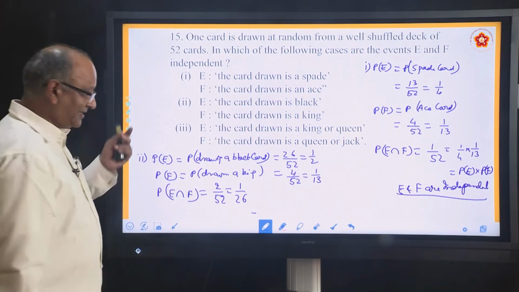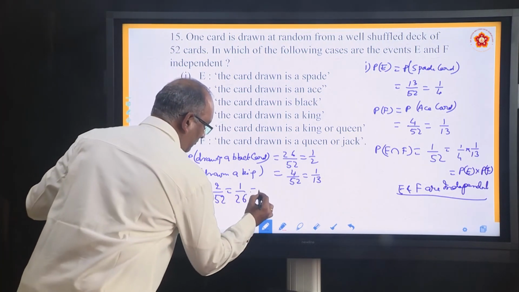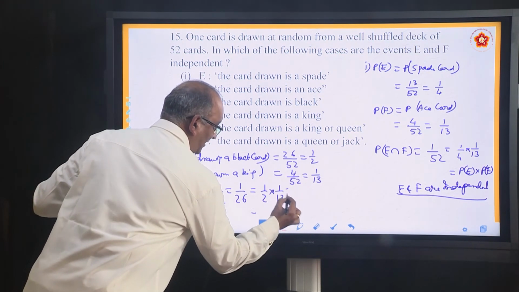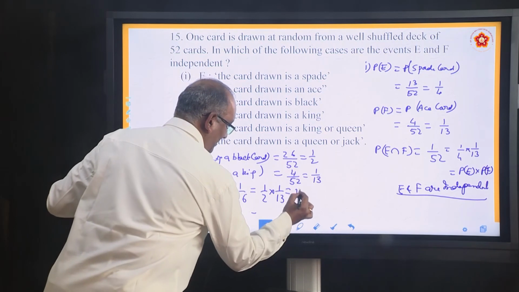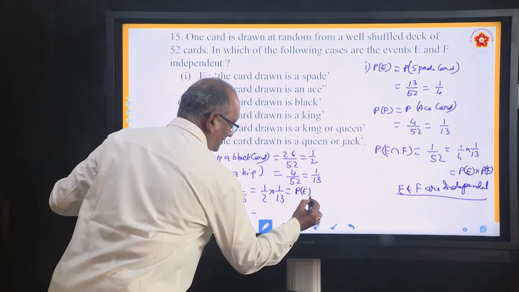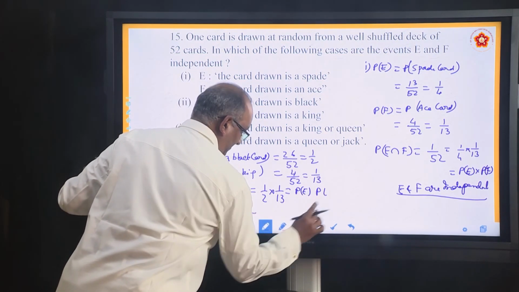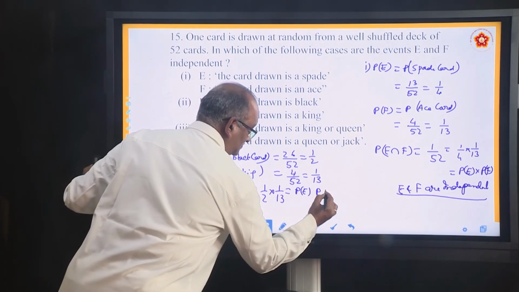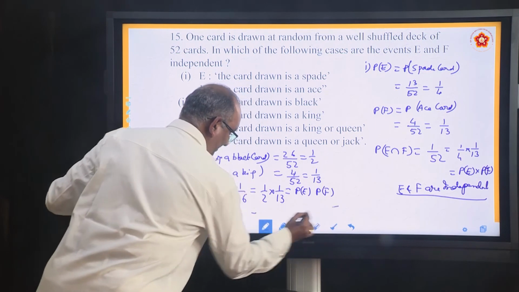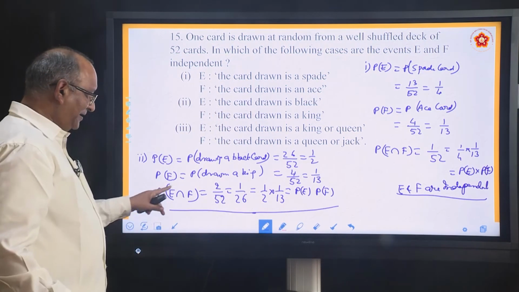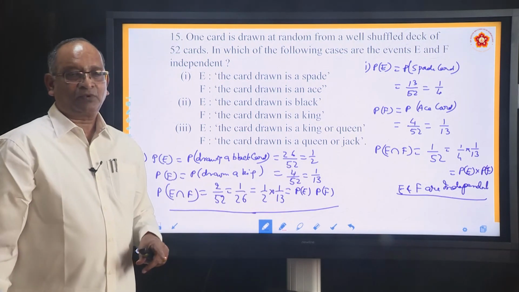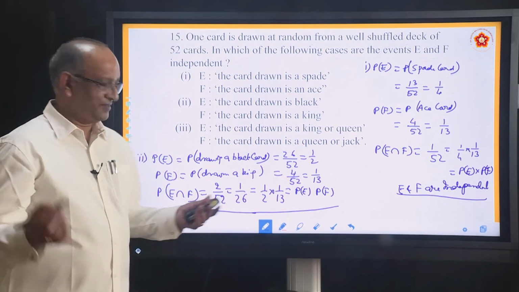This 1 by 26 I can write as 1 by 2 into 1 by 13. What is this 1 by 2? P(E). What is 1 by 13? P(F). So once again I find that P(E intersection F) is equal to P(E) into P(F). Conclusion, they are independent.